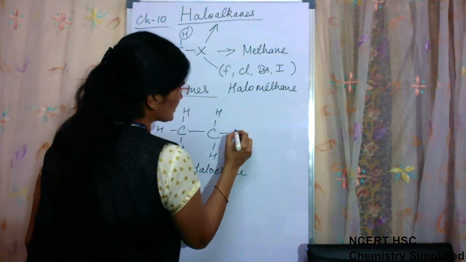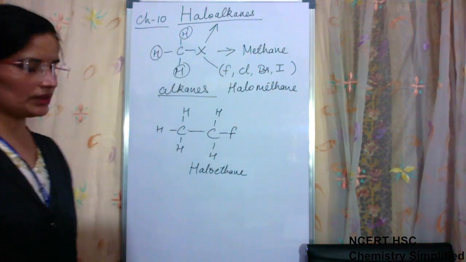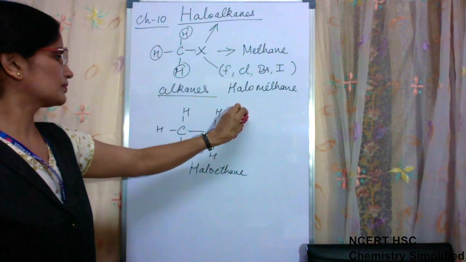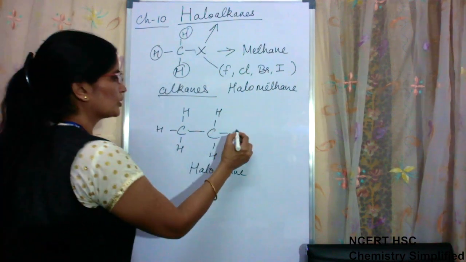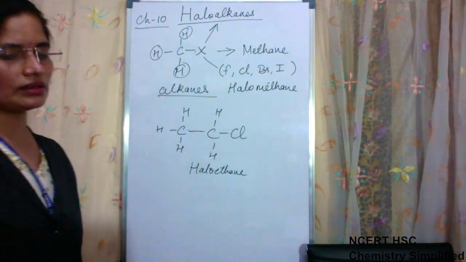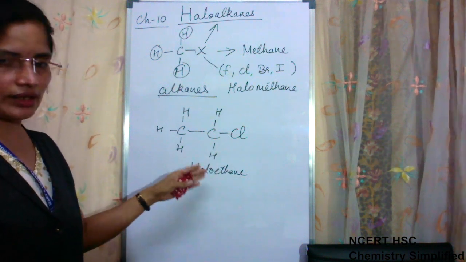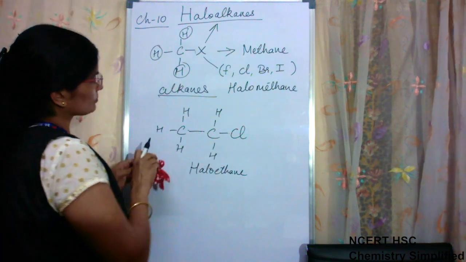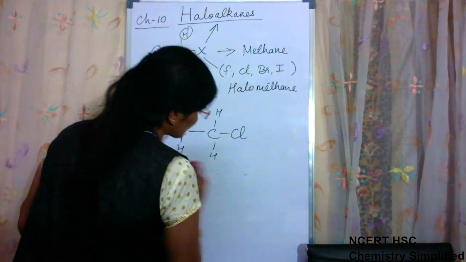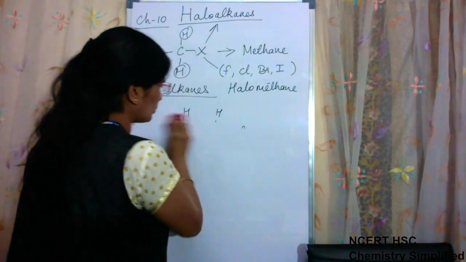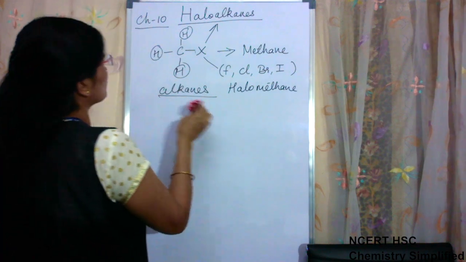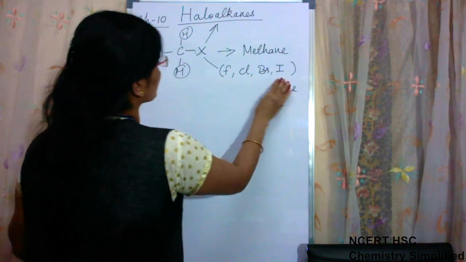Accordingly, if we specify this X, then if it is fluorine, it will be fluoroethane. If it is chlorine, chloroethane. Bromine, then bromoethane. Iodine, then iodoethane. So these are the basics which you already know, but we still need to recall them before we start with the chapter.